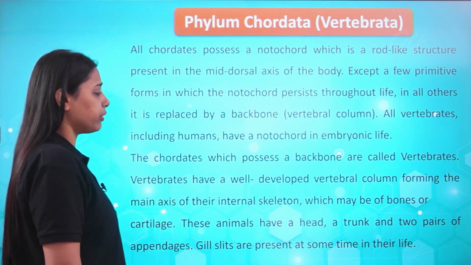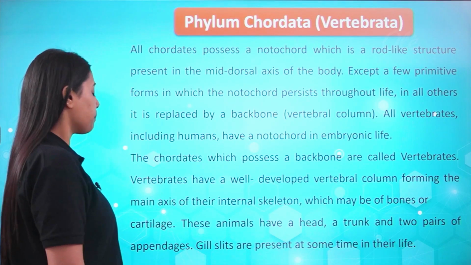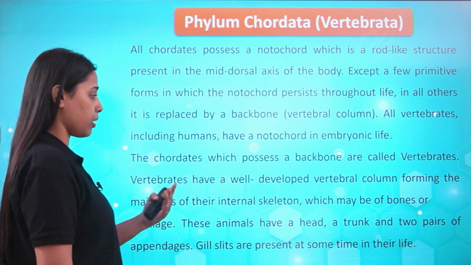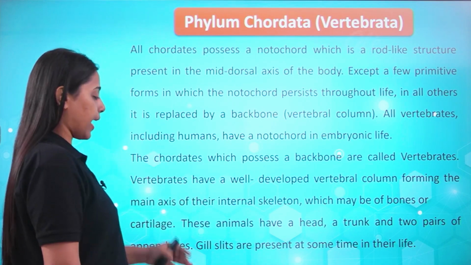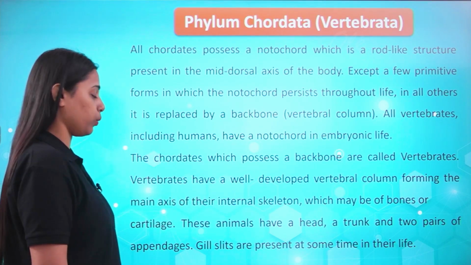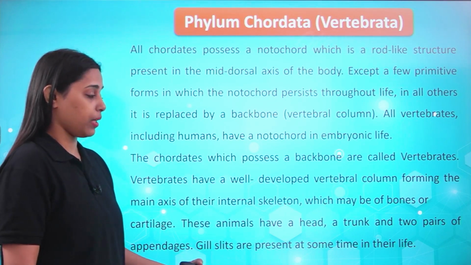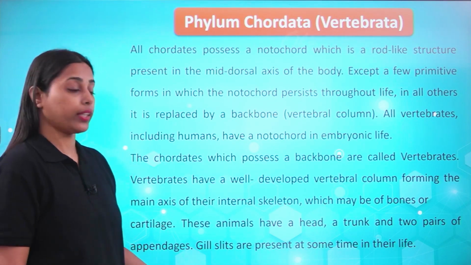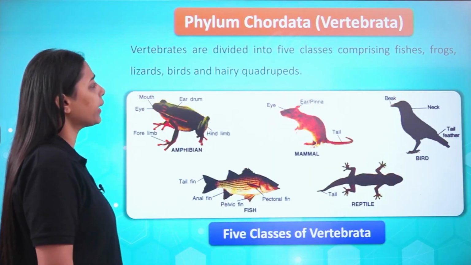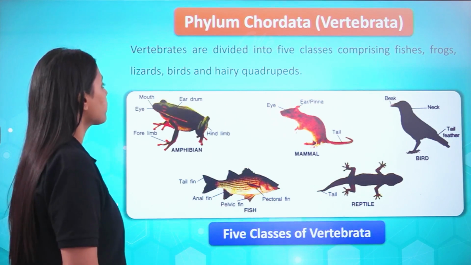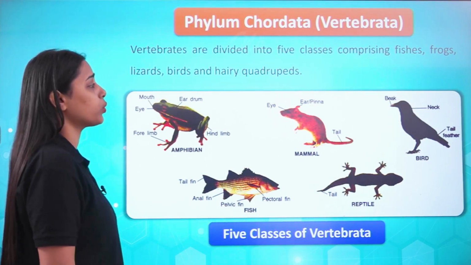Vertebrates have a well developed vertebral column forming the main axis of their internal skeleton, which may be of bone or cartilage. These animals have a head, trunk, and two pairs of appendages. Gill slits are present at some time in their life during embryonic development. Vertebrates are divided into 5 classes comprising fishes, frogs, lizards, birds and hairy quadrupeds.